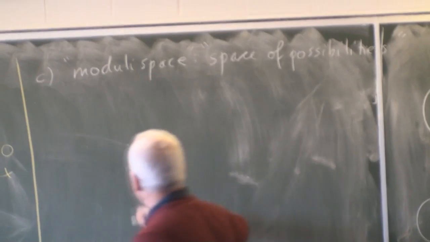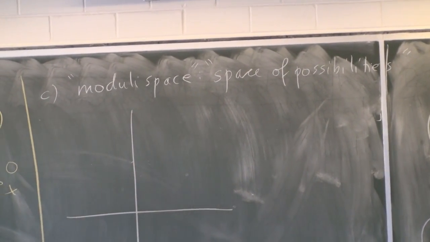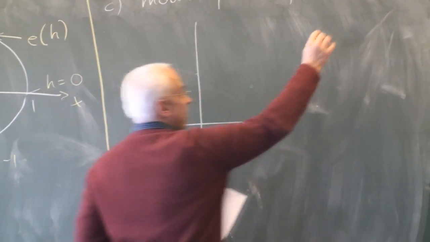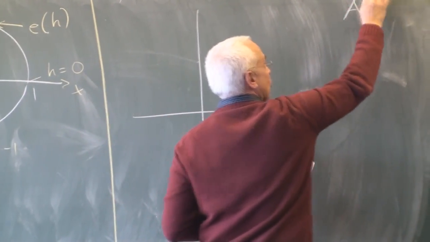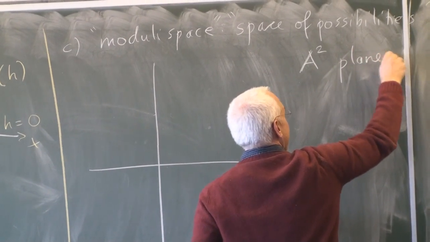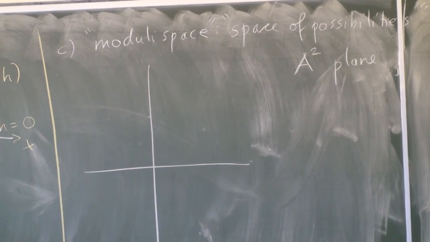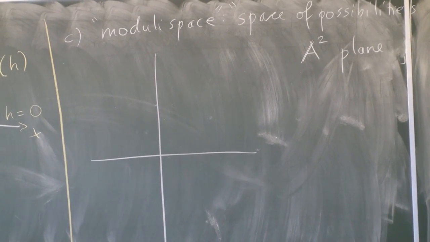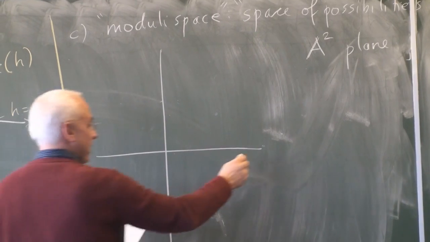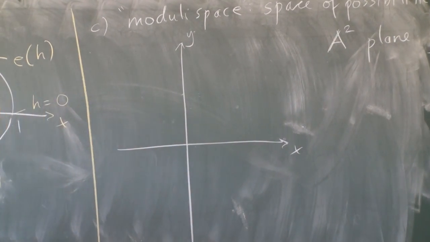So we're also looking in the plane, and the plane I will write as A2. Okay, that's the plane. You can think of R2 if you like. I prefer to think of the rational plane, where A is actually the rational numbers. But in any case, there's the plane, the usual x and y axes.